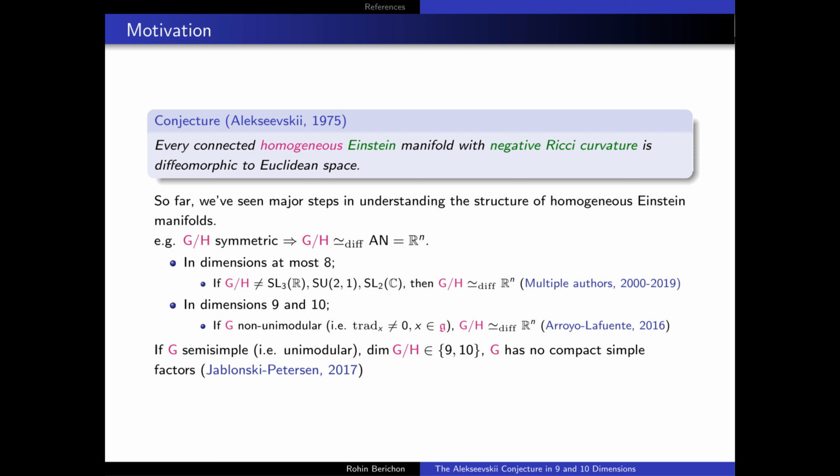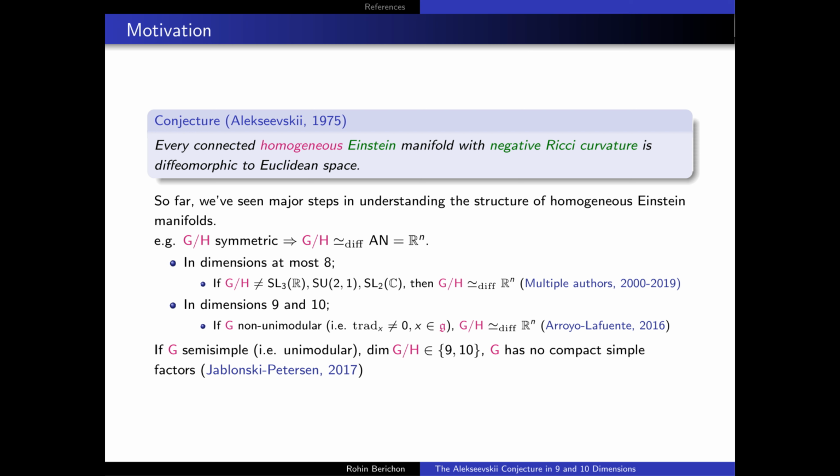From the geometric point of view, one is interested, of course, in trying to classify these Riemannian manifolds explicitly. So far, we've seen some major steps in already trying to understand the structure of homogeneous Einstein manifolds, mainly in lower dimensions, but also some cases in general as well. For example, if our homogeneous manifold is symmetric, then actually it has to also be diffeomorphic to Euclidean space, since it's given as a solved manifold.